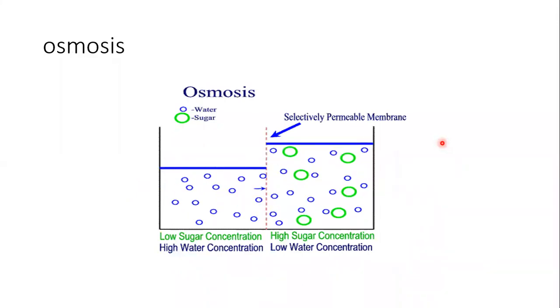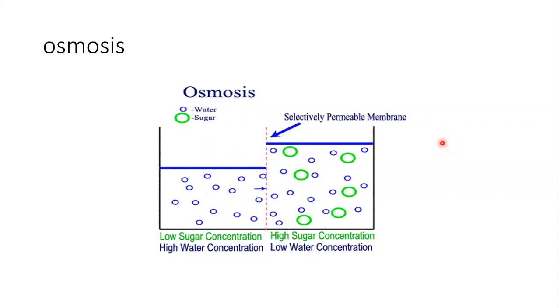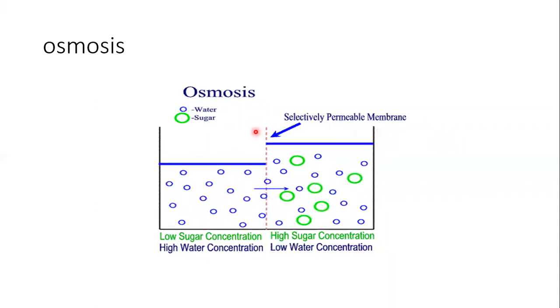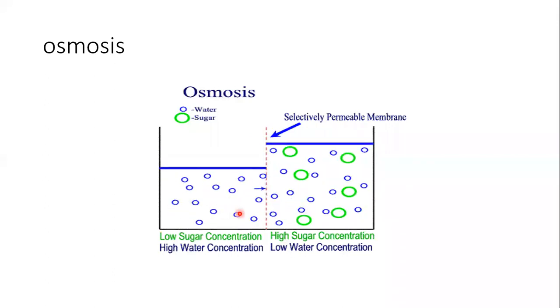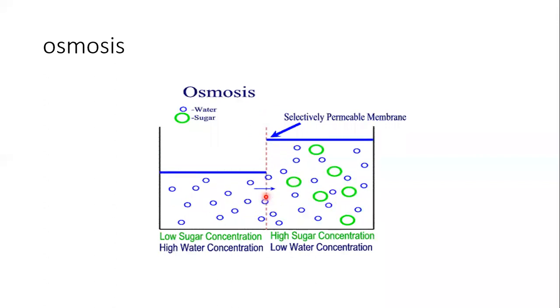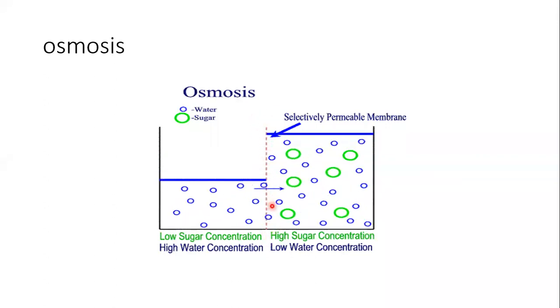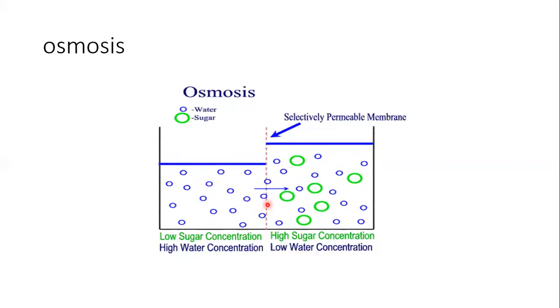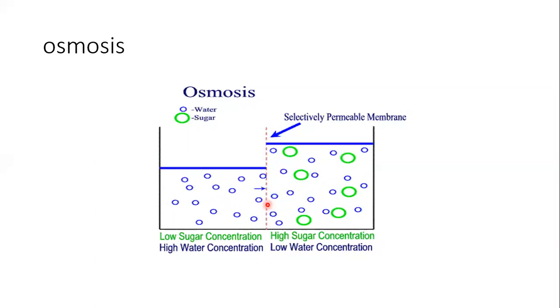What is osmosis? Look at this diagram very clearly. You can see this beaker is divided into two parts through a semi-permeable membrane. This is a selectively permeable or semi-permeable membrane. A semi-permeable membrane is a membrane which allows only the solvent molecules to pass through it and not the solute molecules.